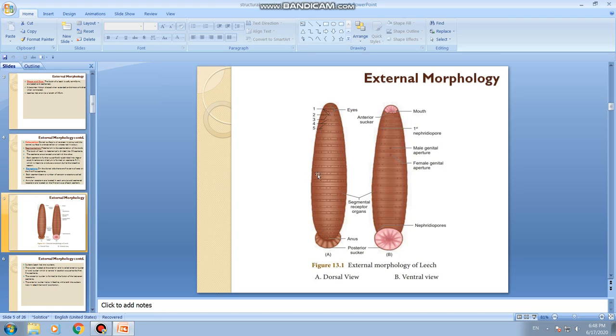From the picture you can understand, this is the anterior and posterior side. The body of the leech has suckers. These suckers are called anterior sucker and posterior sucker. This anterior sucker is also called oral sucker, and a posterior sucker.